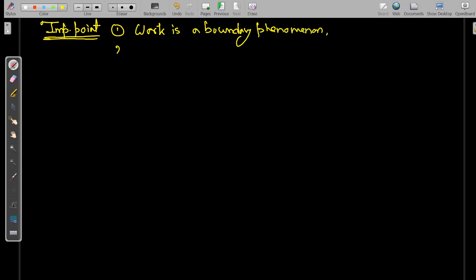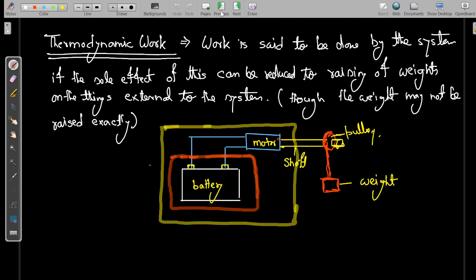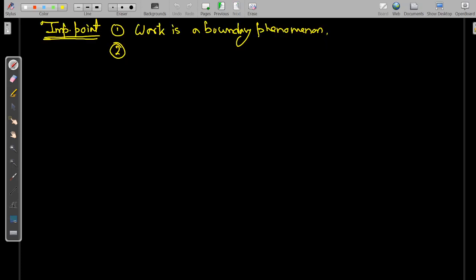I already told you that whenever we have to check whether work transfer is taking place or not, we have to check at the boundary of the system. Here the mechanical energy was being transferred through the shaft. Here the electrical energy was being transferred through that cable or wire. So whenever we want to check whether there is a work interaction between the system and surroundings, we have to check at the boundary. So work is a boundary phenomenon.